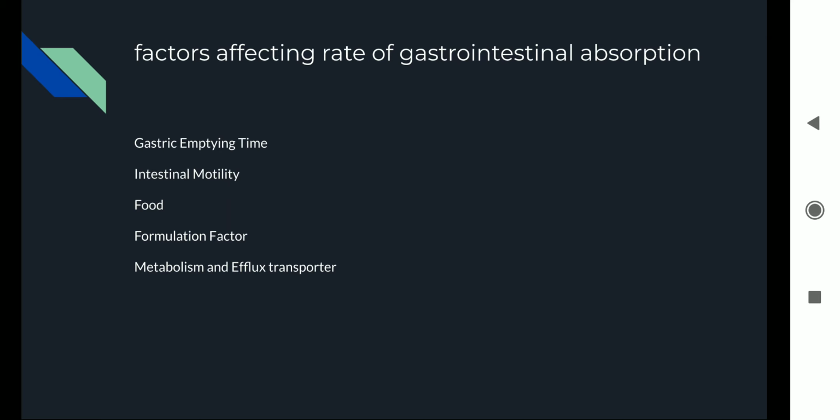Then we come to the large intestine. In the large intestine, very little absorption is going to happen. Drugs given this way are generally administered in the rectum, in the form of suppositories.